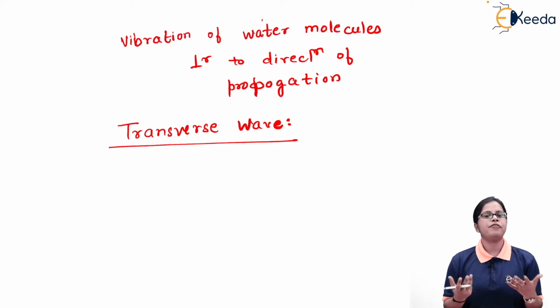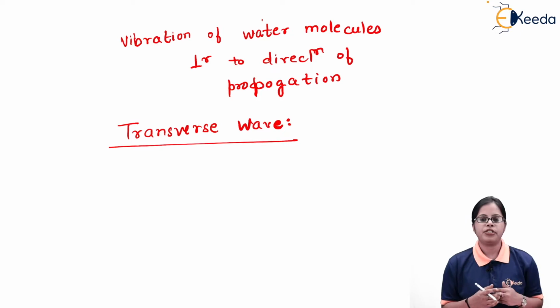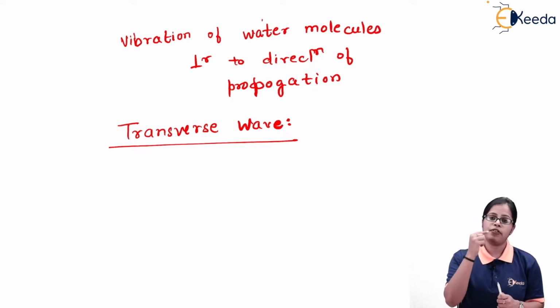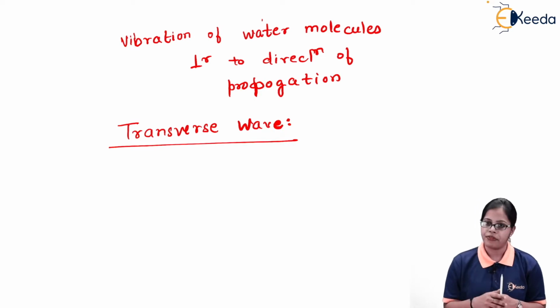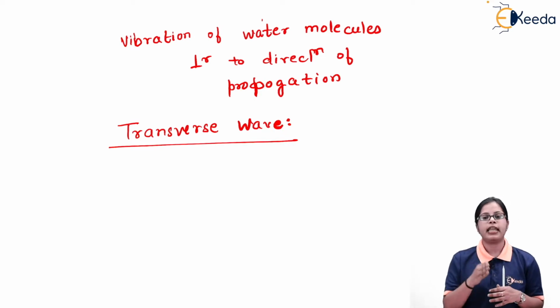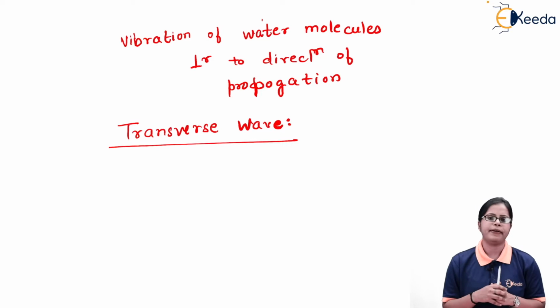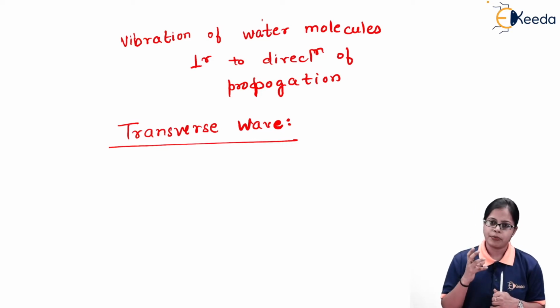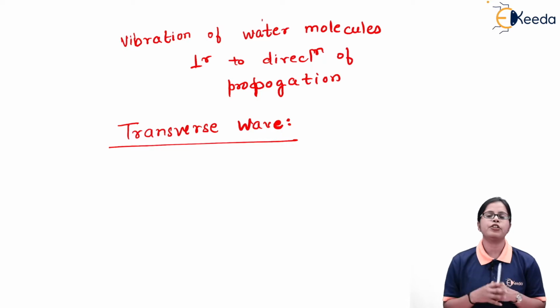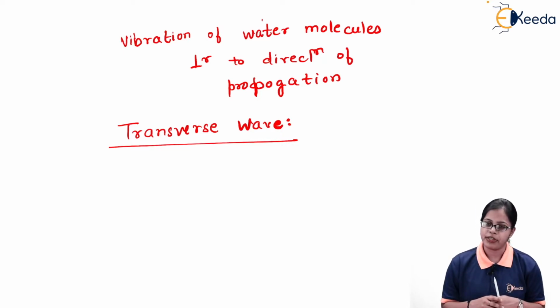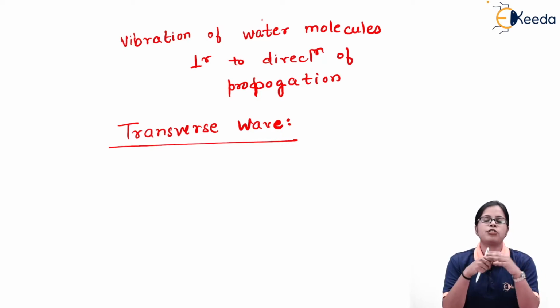Now, light is a form of energy. If light wants to travel from one point to another, it is supposed to travel in the form of a wave. That is why we say that it is a light wave. Secondly, the particles present in light vibrate perpendicular to the direction of propagation of the wave.